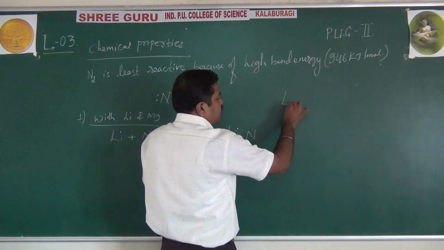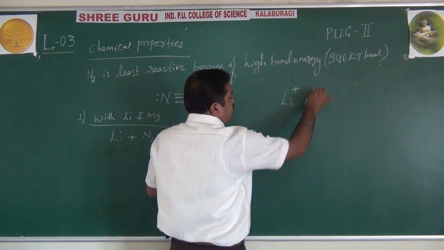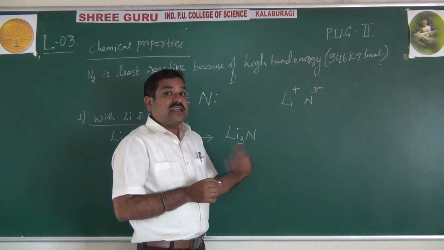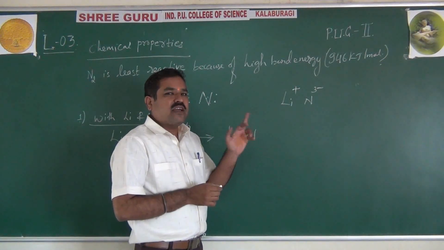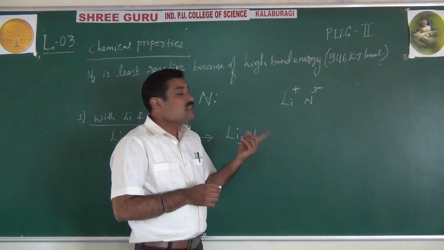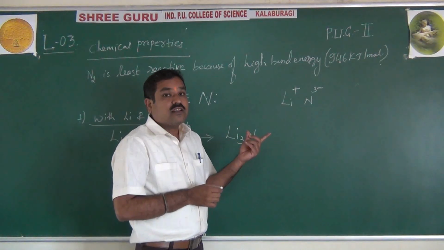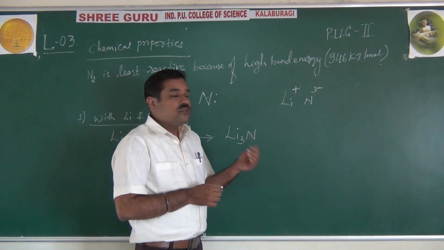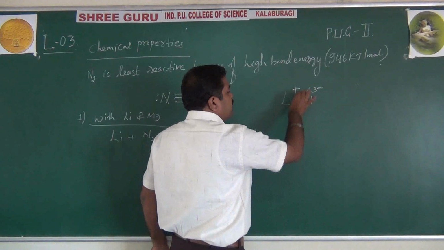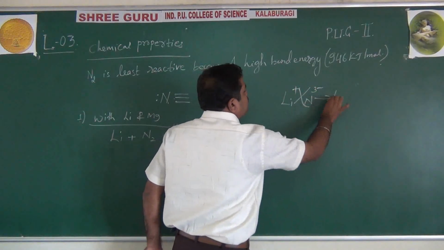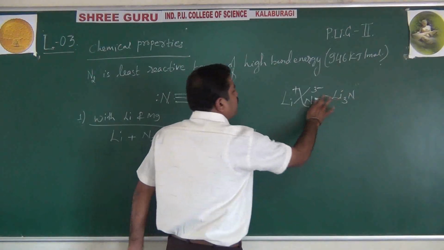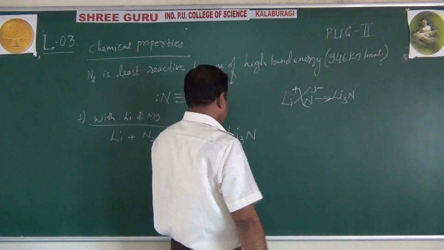Lithium nitride. See, lithium, how do you write? Li plus, nitride N3 minus. Please remember, students, azide is different, nitride is different. Azide is N3 minus, that is monovalent, but this nitride is N3 minus, that is trivalent. So cross multiply, what do you get? Therefore, Li3N. Remember. That's why it is lithium nitride.